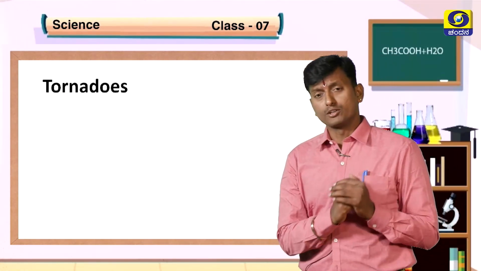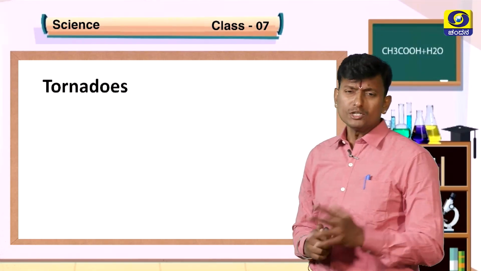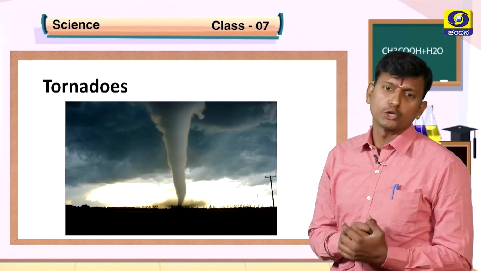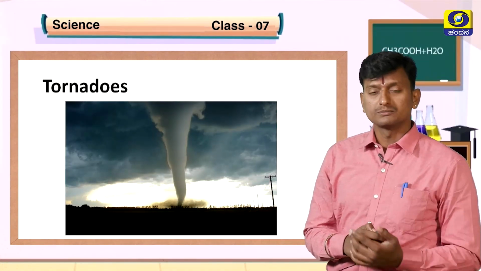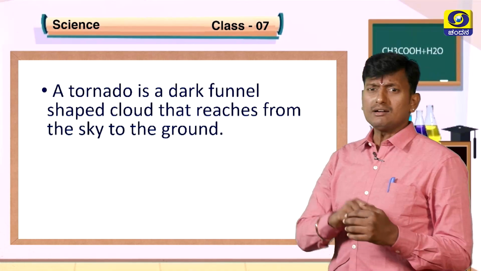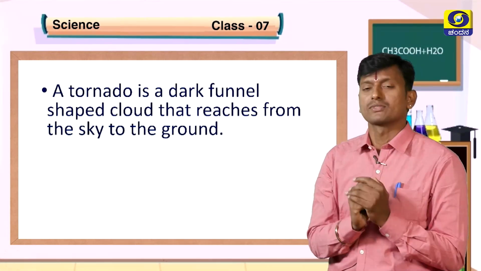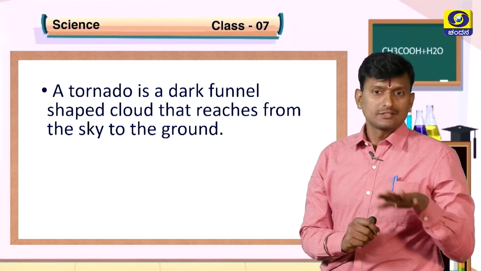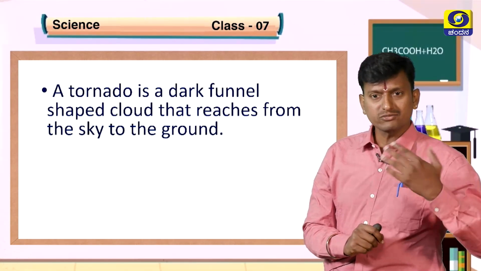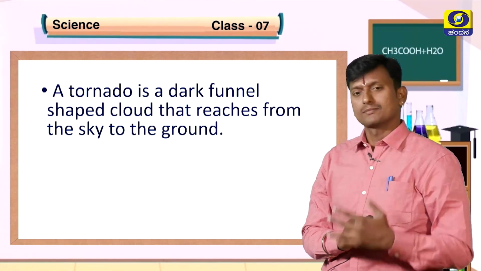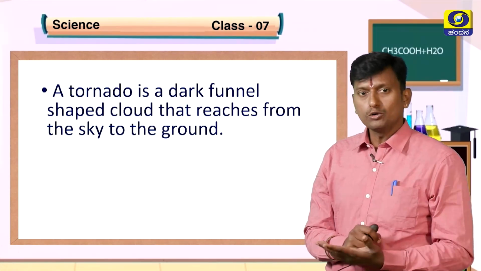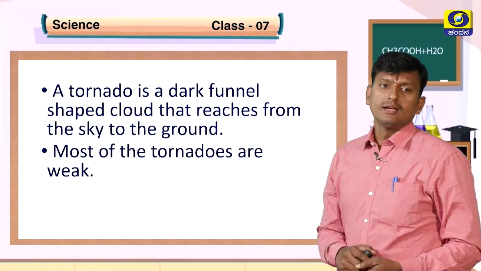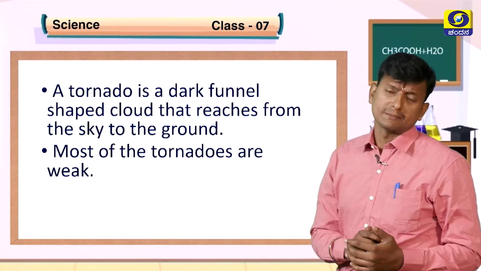Next we come to the point of tornadoes. What is a tornado? What we call suntaragaali, that is a tornado. How is it formed? A tornado is a dark funnel-shaped cloud that reaches from the sky to the ground. See, a cyclone rises from sea level to the upper layer. In a tornado, it reaches from the sky to the ground. Most tornadoes are weak.